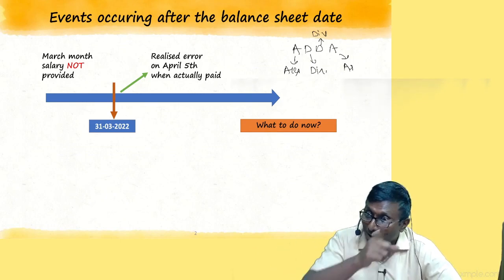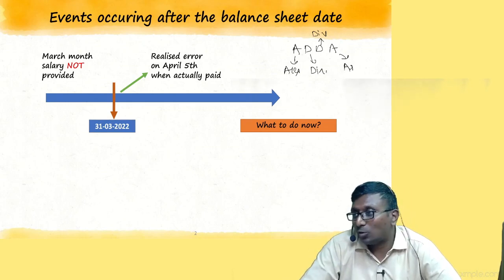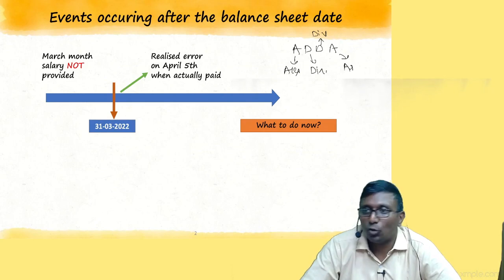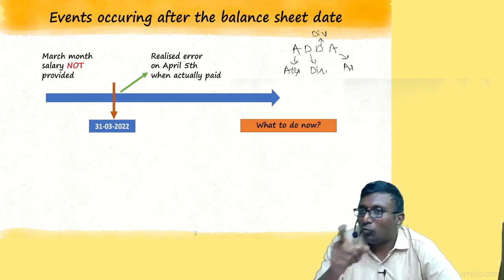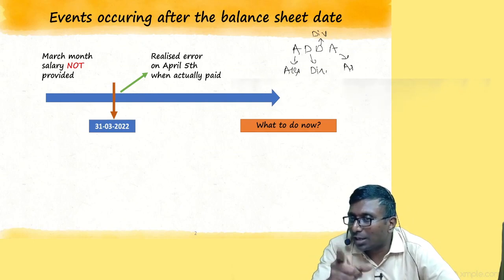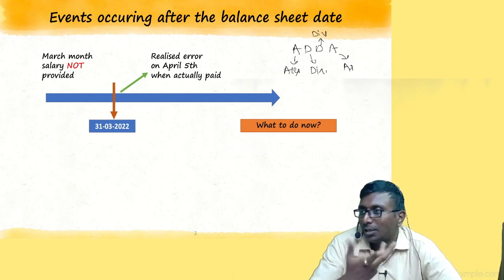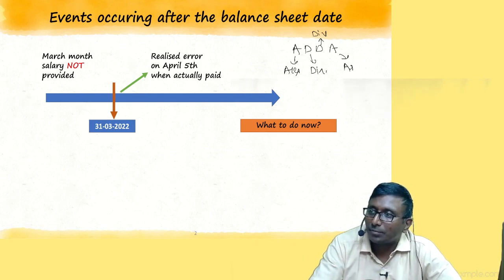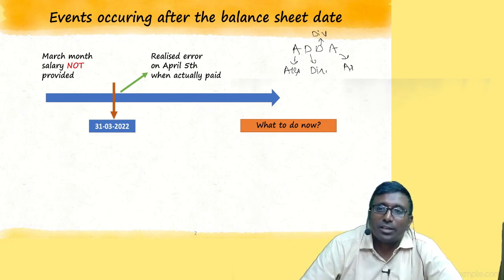Now that means March month last year's salary is falling in the next year. How is it true and fair? No true, no fair. Are you getting my point? At the same time, were we liable to pay the employees on 31st March for the month of March? Correct. But you are not showing any liability in the balance sheet. Then how can that be correct? So from all angles, that is not at all the correct way.